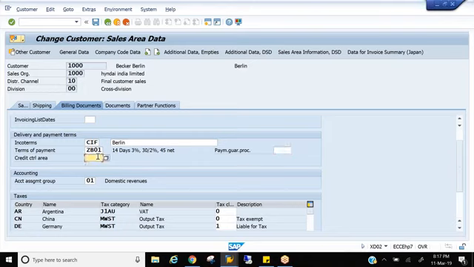The next is the credit control area. We'll just skip this for the moment, and when it comes to the credit management concept, we'll discuss this at that time, because there is no purpose of discussing this now.